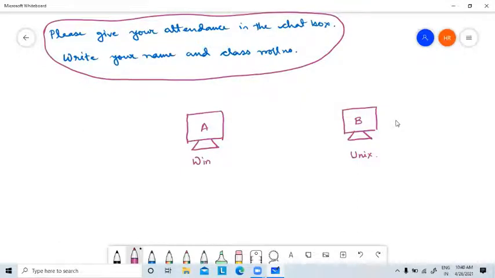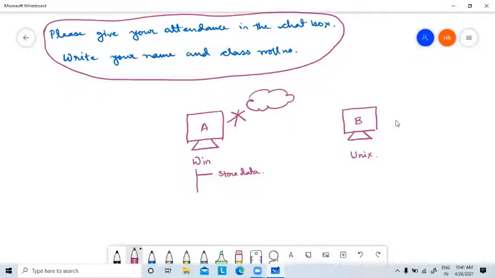Now, what are the applications of this standalone computer? Number one application is I want to store data, correct? I am considering that there is no internet, only a single standalone computer.